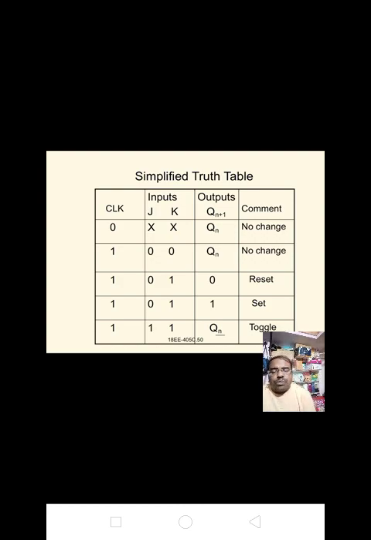If the clock is 1 and the inputs are 1 0, please make a note of it. J is 1 and K is 0, the output is 1, that is the set condition. If the clock input is 1 and inputs J and K are both equal to 1, the output is Qn bar, that is the toggle condition.